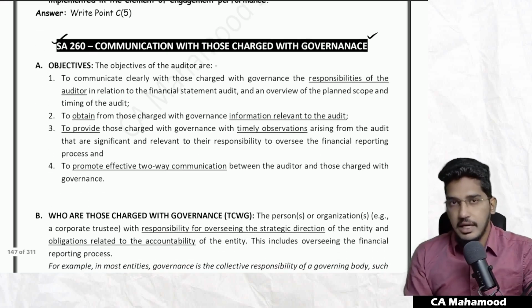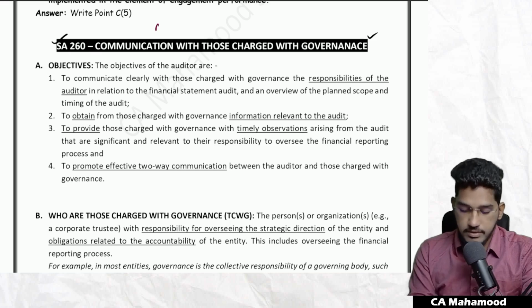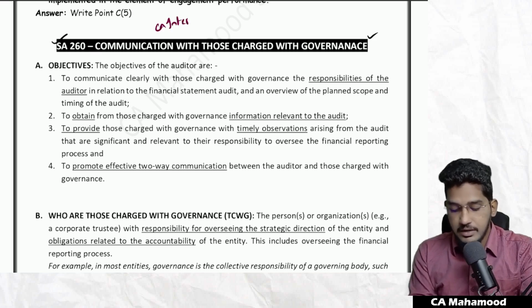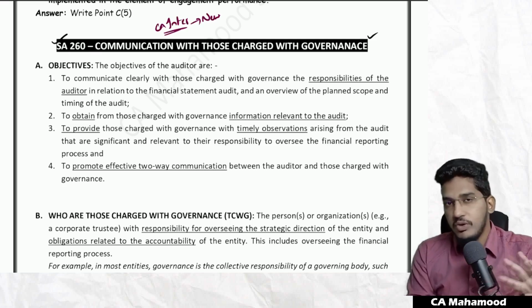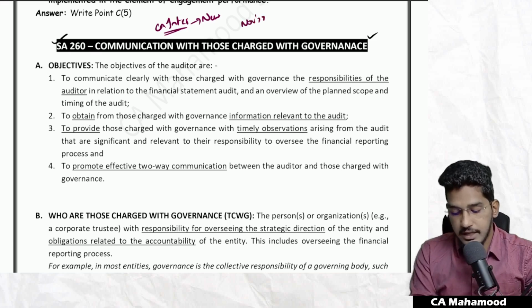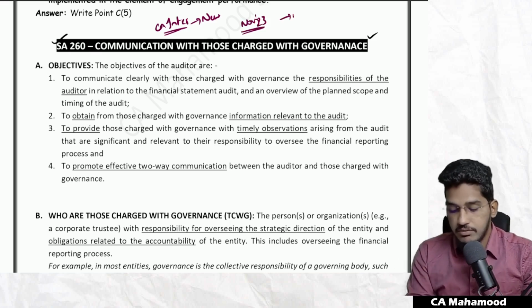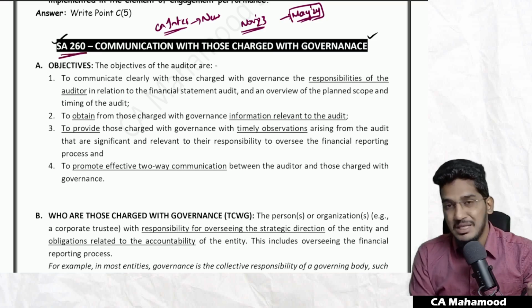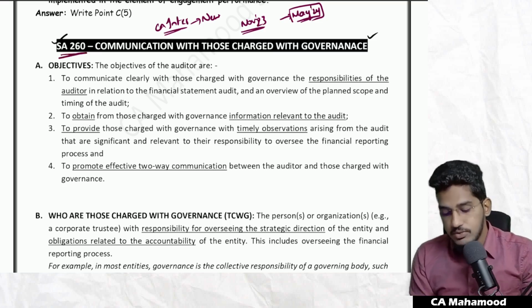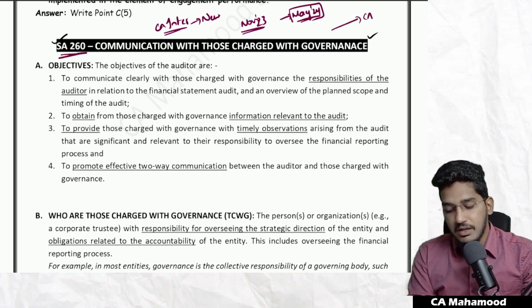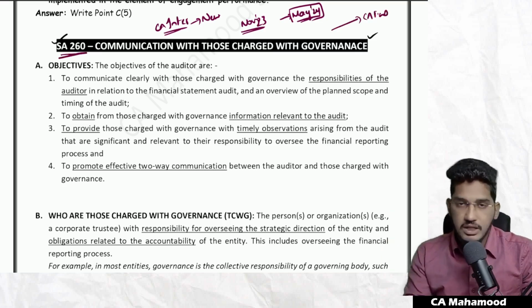This standard I'm going to teach you from the context of the CA Inter perspective, and this standard was newly added in the new scheme syllabus. If you have prepared for the syllabus for the November 2023 attempt, previously this standard was not a part of the CA Inter syllabus, but now for the May 2024 examination, which is going to be the first examination under the new scheme, SA 260 has been added at the CA Inter level. Also, this standard is going to be there at your CA Final also.